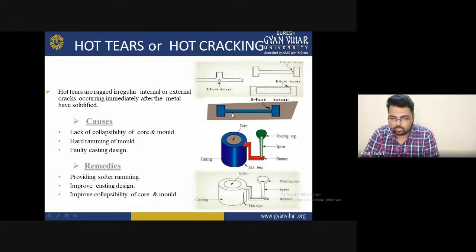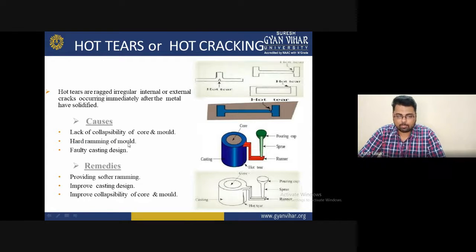That will occur for some time. So for removing this type of problem and increasing the quality of a material, proper mixing of the melt is very important. Some causes are a lack of capacity of the core and mold.